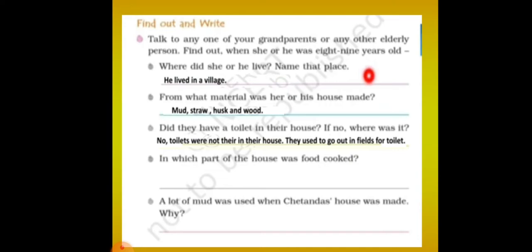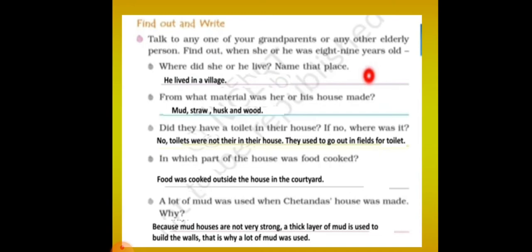Okay, so in which part of the house was food cooked? Food was cooked outside the house in the courtyard. There was no separate kitchen for that. So they were cooking outside the house. A lot of mud was used when Chetan Das' house was made. Why? Because mud houses are not very strong, right? So a lot of mud is required to make a thick layer to build the walls. That is why a lot of mud was used.